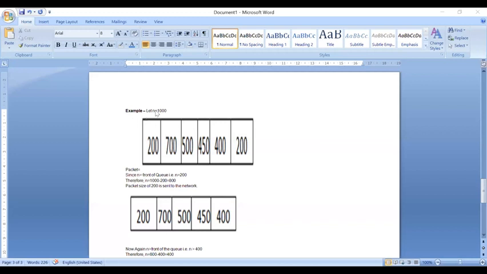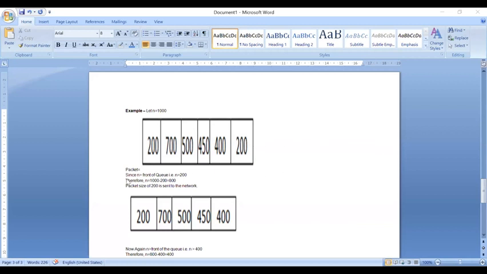Let's have our n. n is of size 1,000, so 1,000 is nothing but my bucket size, where I can keep only n packets. It is a queue, I already told you. This is my front end, this is my rear end. Now 200, 700, 500, 450, 400, 200. The packets are ready to transfer. In this way they are going to be sent.